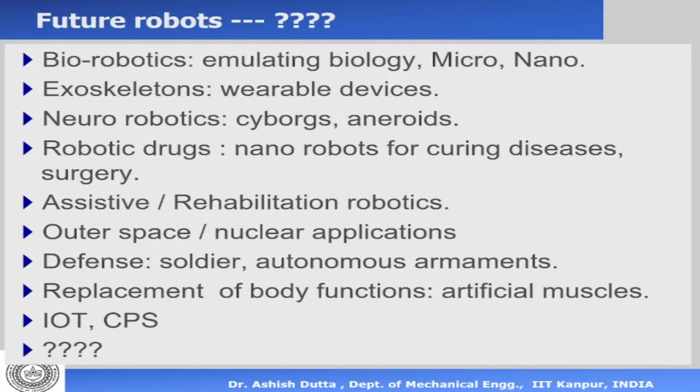Now, the future. There are so many applications as of today. We have biorobotics, emulating biology, nanorobotics, microrobotics, exoskeletons, wearable robotics, wearable devices. So there are robots which you can wear. They can help us to walk, to perform tasks. Neurorobotics, cyborgs, androids, robotic drugs, robots that can go inside the body and perform a particular task. Assistive robotics, rehabilitation robotics, outer space and nuclear robotics applications were always there.